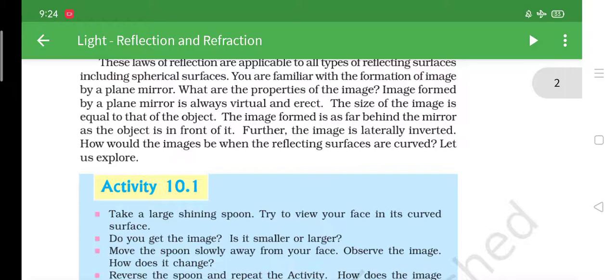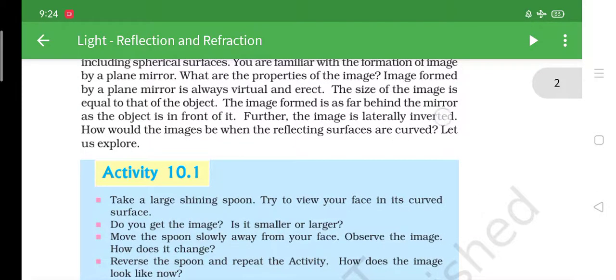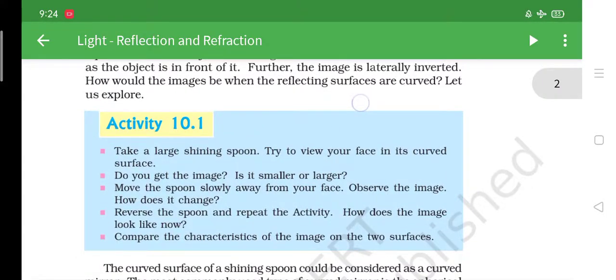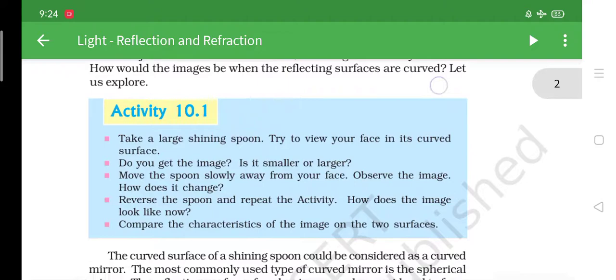Yes, correct. Now further, the image is laterally inverted. Laterally inverted means the same, like your right hand becomes your left hand most of the time. How would the images be when the reflecting surfaces are curved?